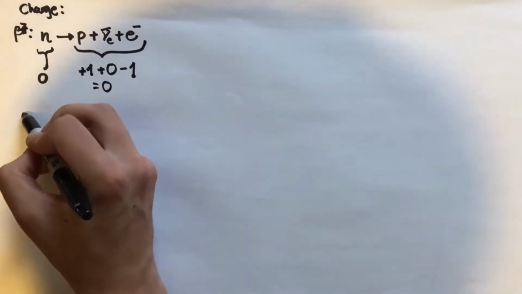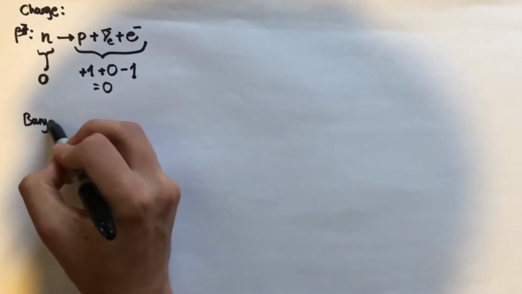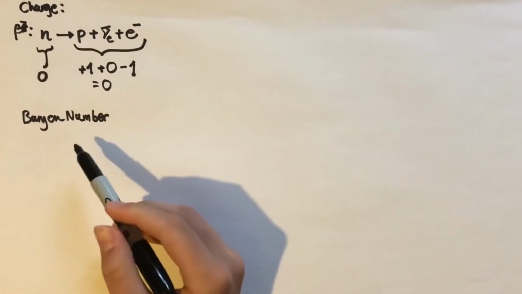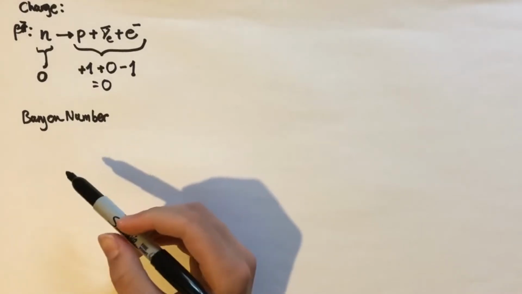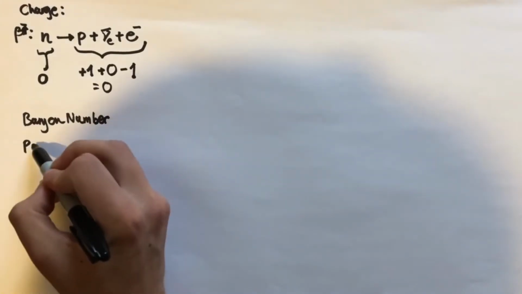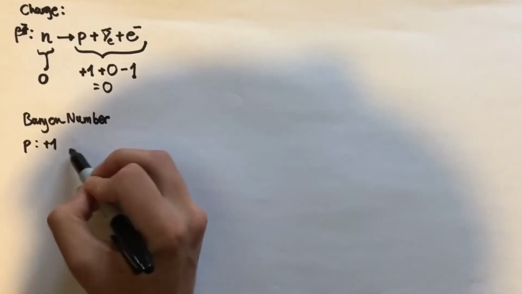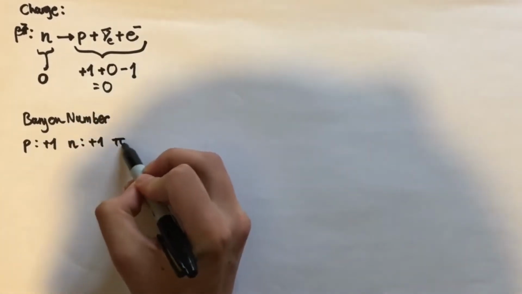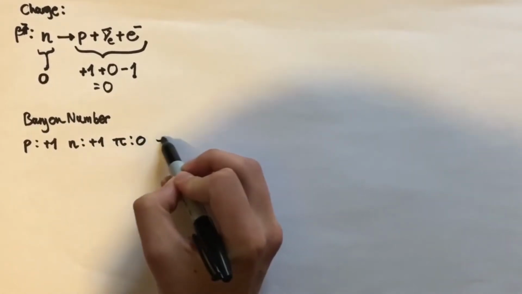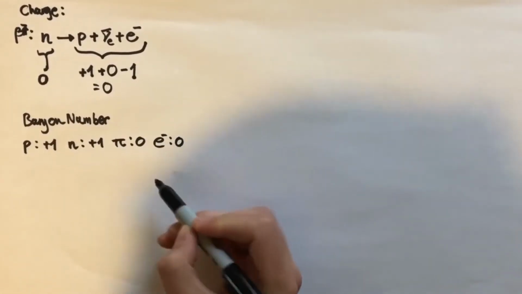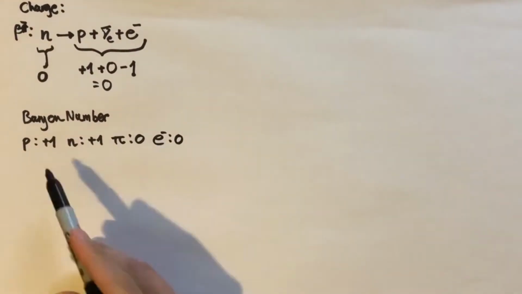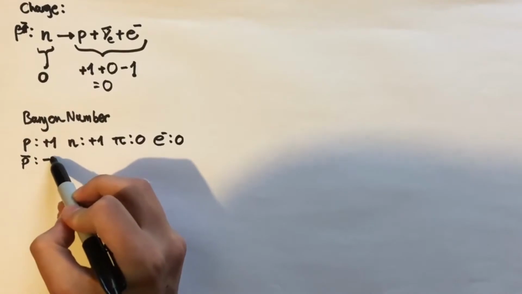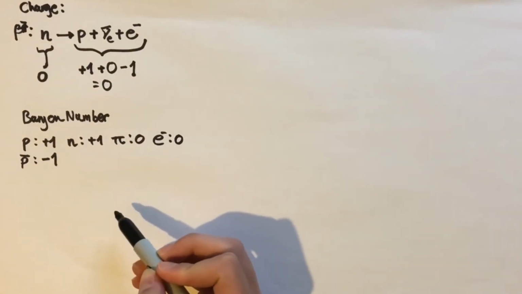The next thing that is conserved is baryon number. And again, baryon number is simply the number of baryons present. So a proton would have a baryon number of +1, a neutron would have a baryon number of +1, a pion would have a baryon number of 0, an electron would have a baryon number of 0. You get the idea. It's basically just the number of baryons. And maybe I should say that the antiproton has a baryon number of -1.